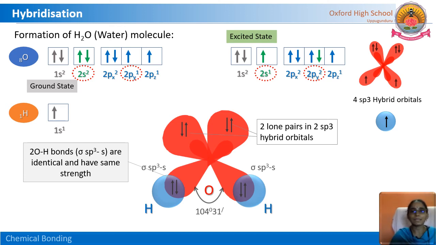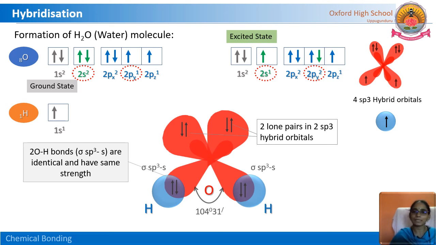Because of this reason, the water molecule, BeCl2, boron trifluoride and ammonia molecule have identical orbitals and identical bonds of the same strength, even though they form different kinds of overlapping. Because of hybridization, the orbitals undergo reshuffling of their electrons, and the newly formed hybrid orbitals have the same strength.